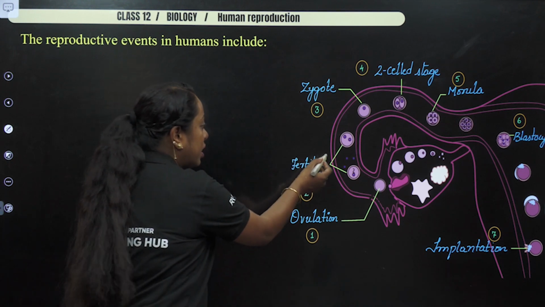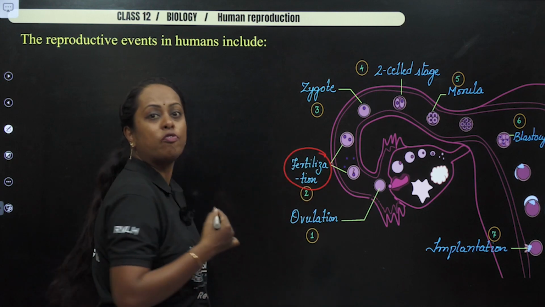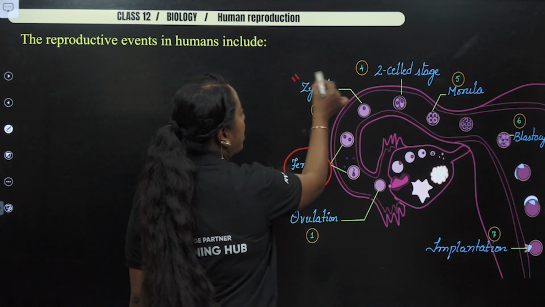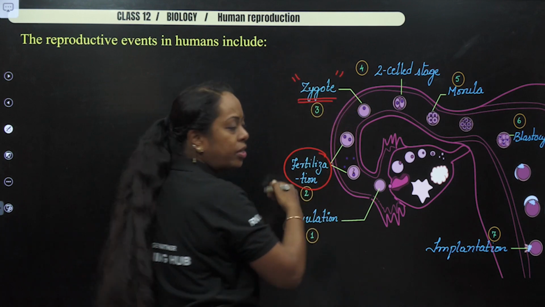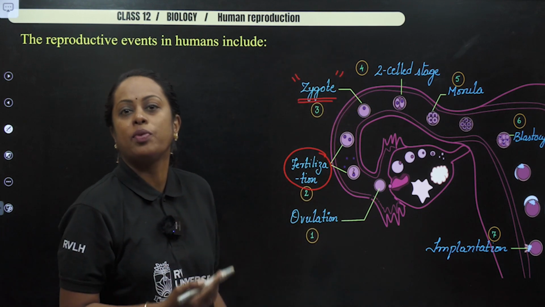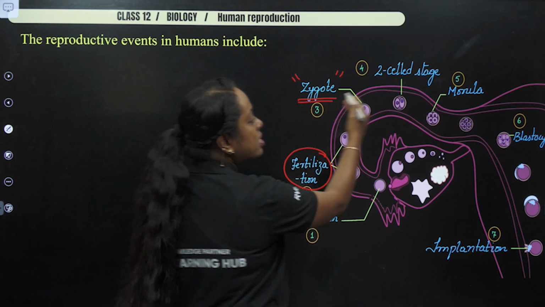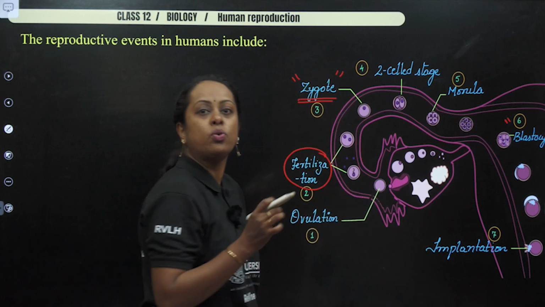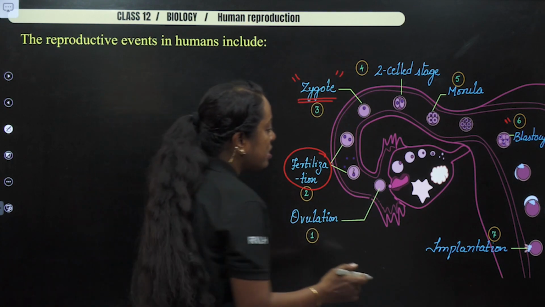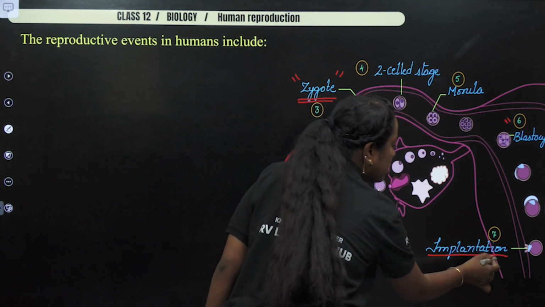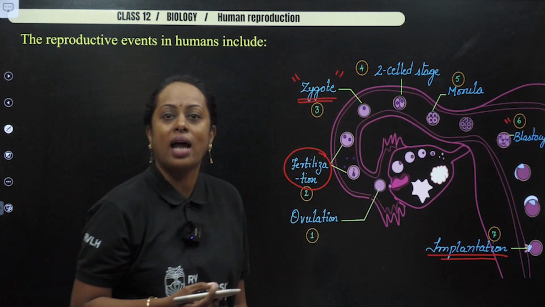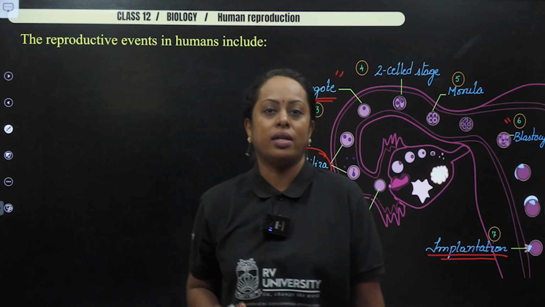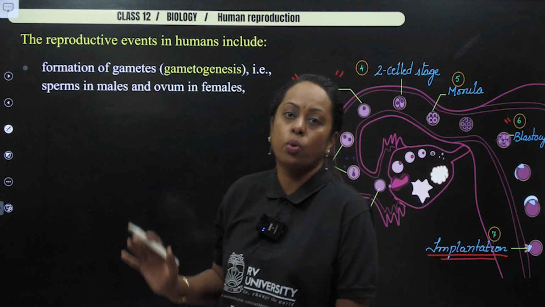Fertilization is going to occur in the fallopian tube, in the region we studied as the ampulla. Then there is formation of the zygote. The zygote undergoes a series of divisions, which we call cleavage. Once it reaches the stage known as blastocyst, it has reached the uterine region where it gets implanted. The process in which the blastocyst gets attached to the endometrium wall of the uterus is known as implantation. Now let's see all those steps.